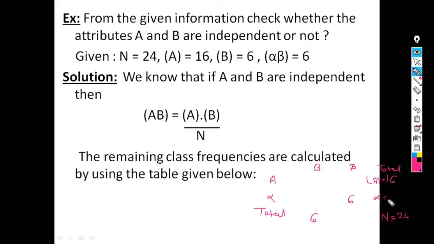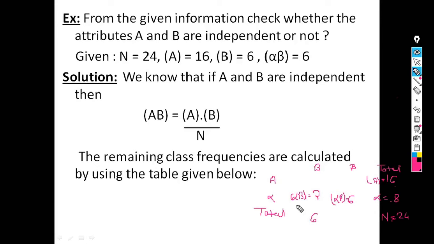So alpha is equal to 8. Now the value of alpha is known. Alpha beta is also known. Now from these two values we can calculate the value of alpha b. So the value of alpha b is equal to 8 minus 6, which is equal to 2.